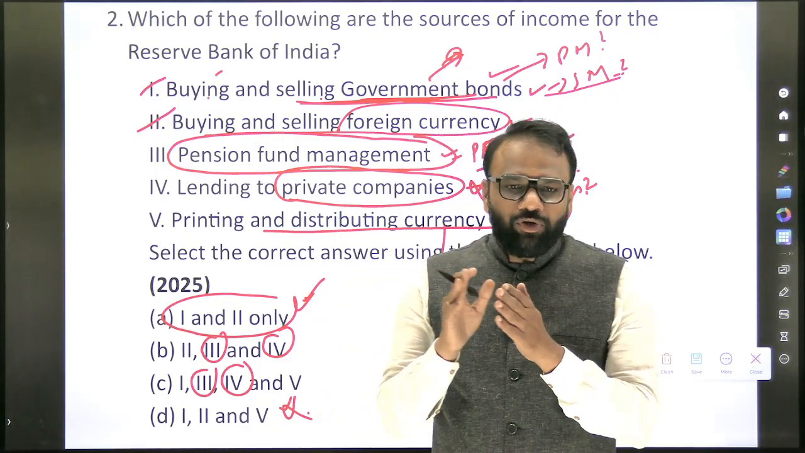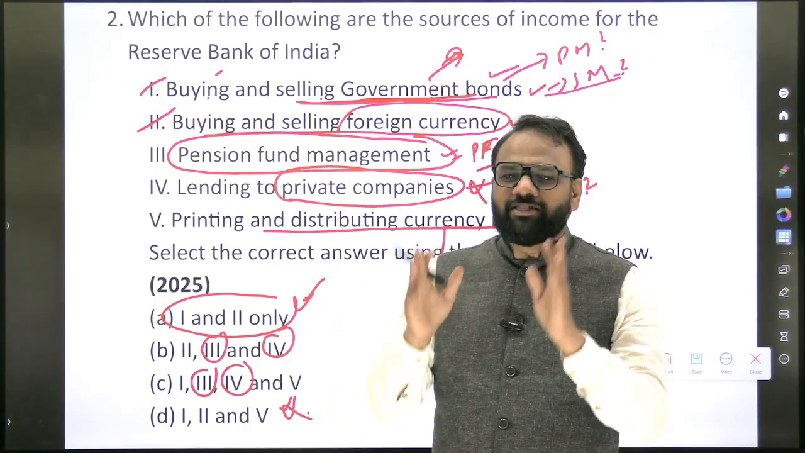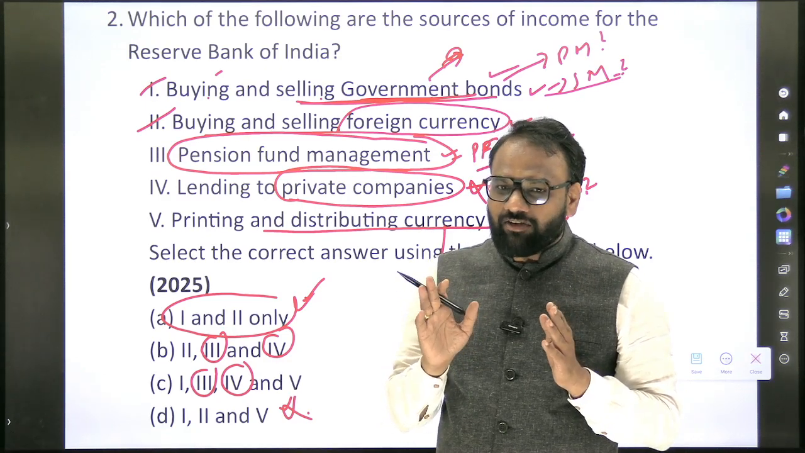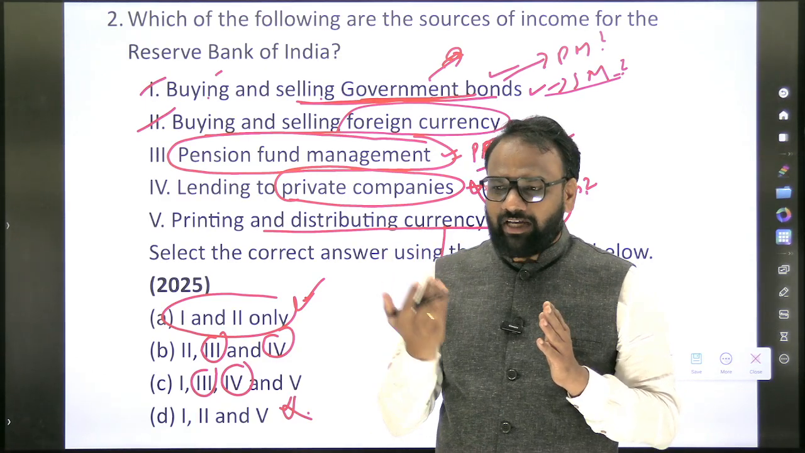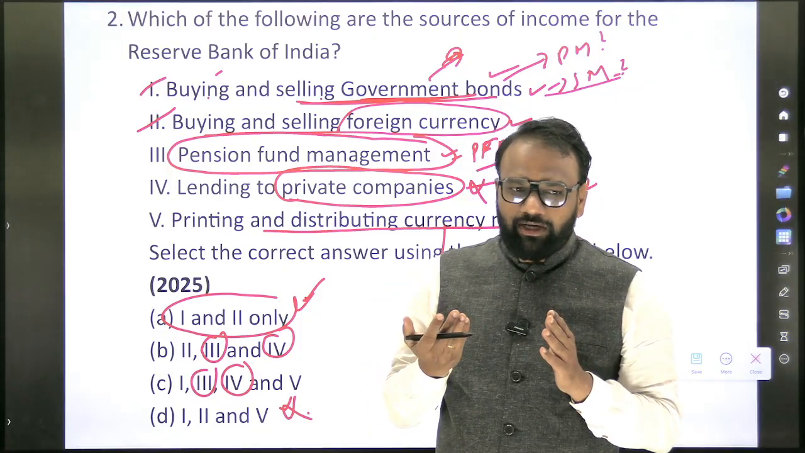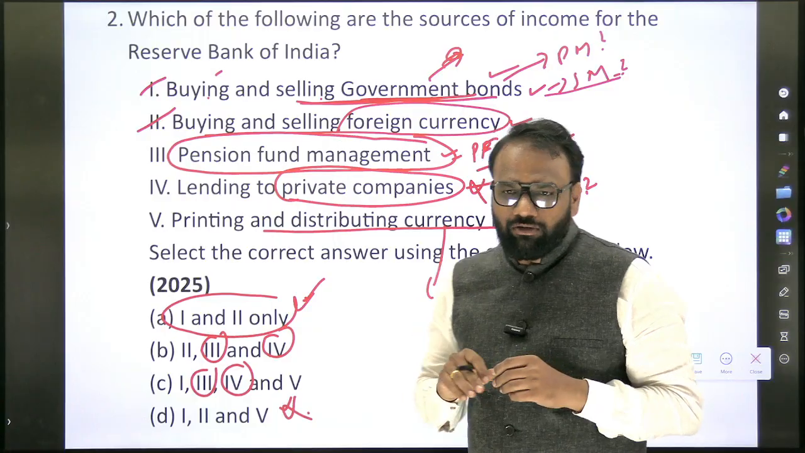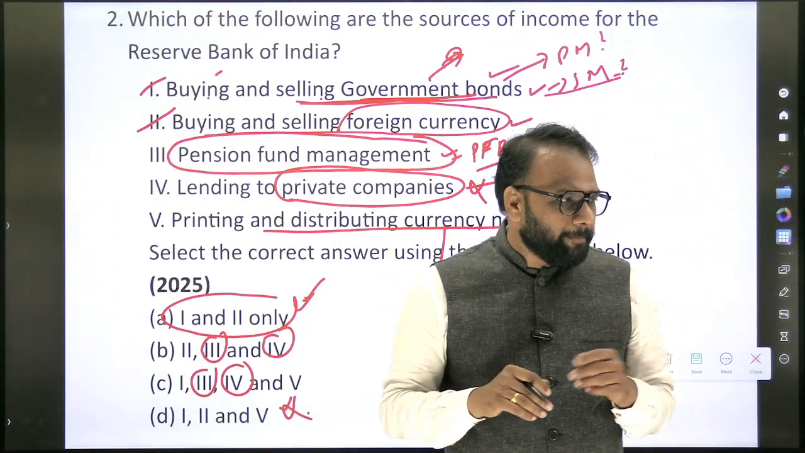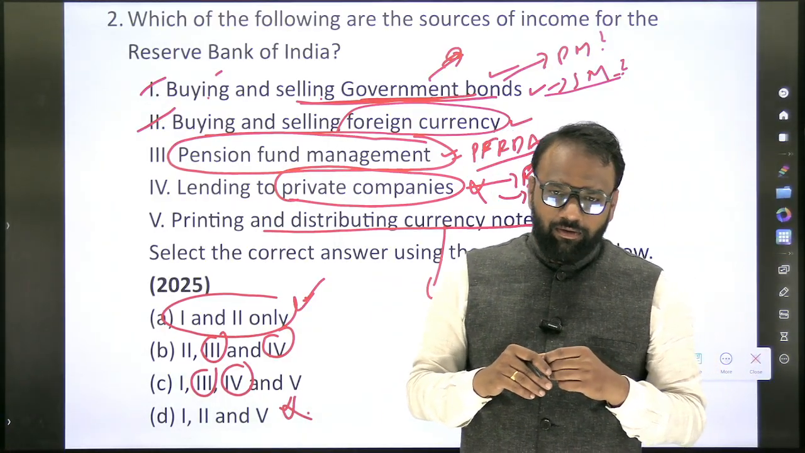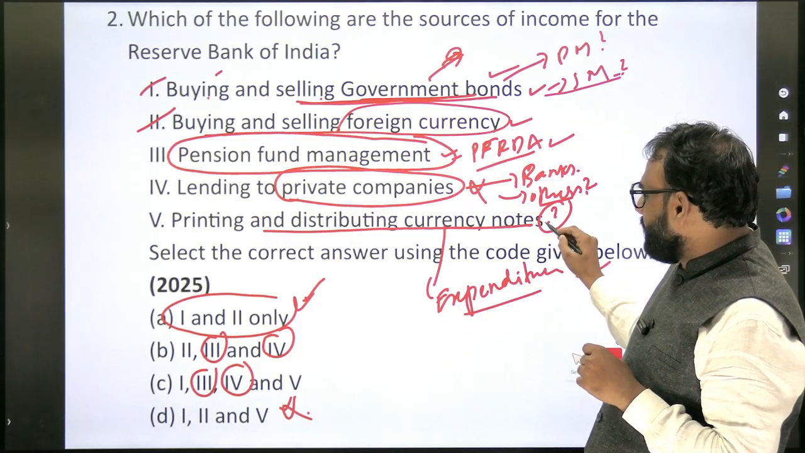See, so this is how you are supposed to prepare. When a question appears, we can get the answer easily, because every institution will release the answer. We are not interested in the answer, we are interested in its background, how the things are connected, how the question can be framed in the upcoming year. So accordingly, how we can update our content, how we can update our knowledge. Okay, so this is about the second question which has appeared. Yes? Sir, which one is the income of RBI? Printing and distributing currency notes, it's the income of RBI?